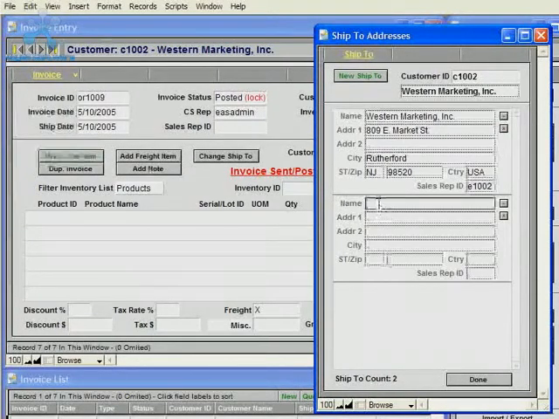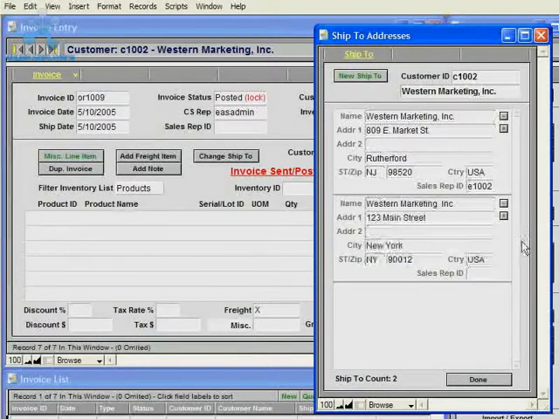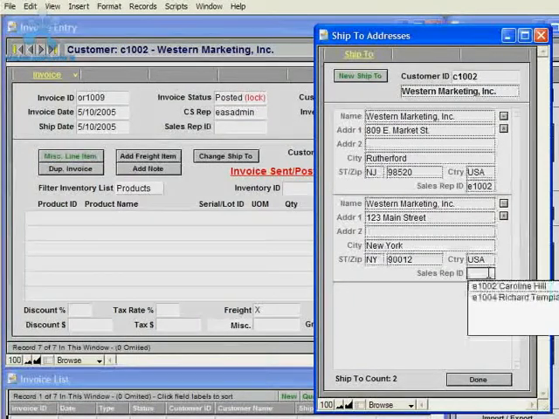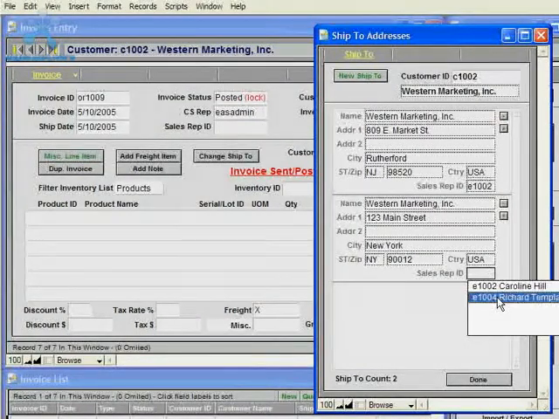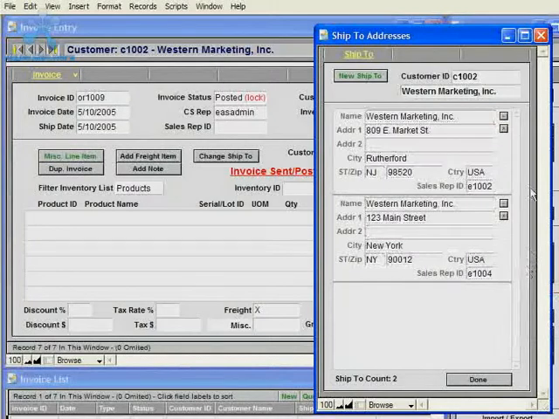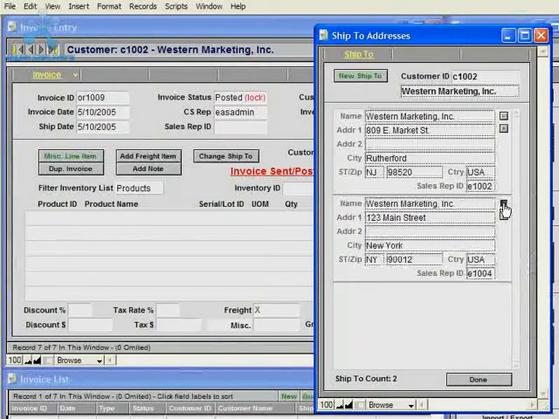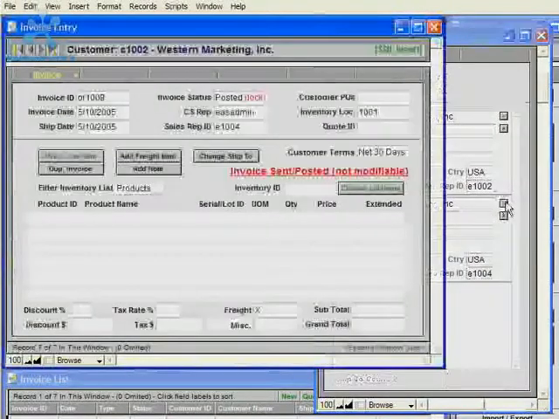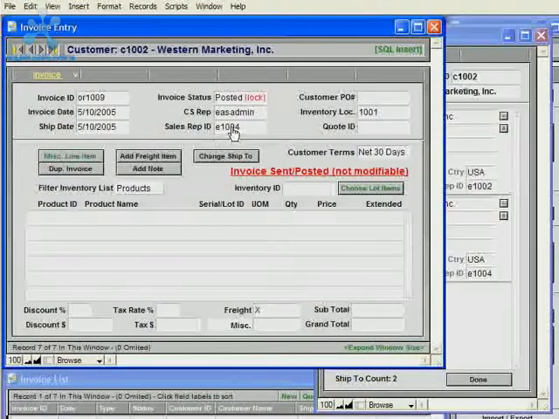So now I'll do some data entry for a new ship to, and now I've entered a different location for this customer, and now for this location I'll say the salesperson is E104, and then I'll just go ahead and choose this location by clicking the small gray button with a little green plus on it. And now you can see the sales rep ID is E104.